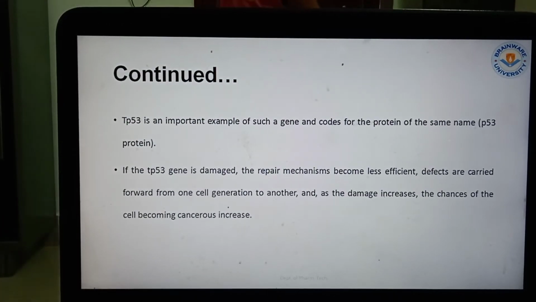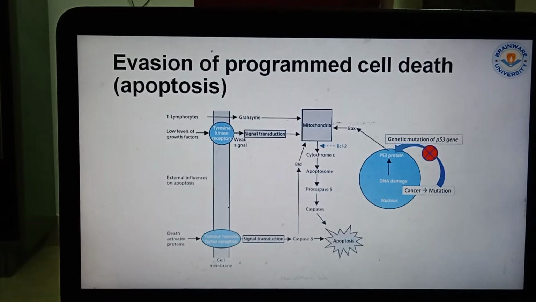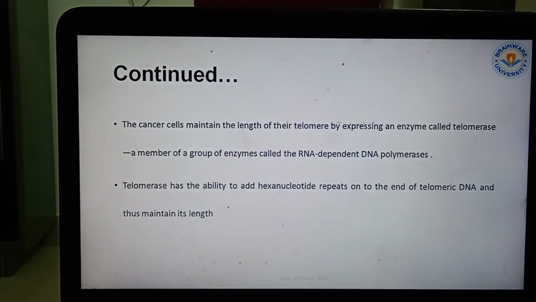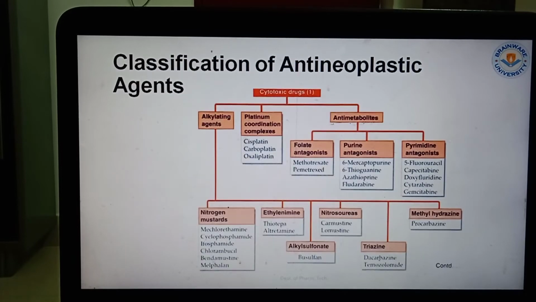Next, coming to cell cycle regulation, we know the G1, S, G2, M and cell cycle phases are there. So when the metaphase is going on, this is known as the cancer. Next, these are not required. I'm not going to discuss them elaborately here because you have to know the drugs for the cancer. So angiogenesis, that is also tissue invasion and metastasis. Tumor cells cause invasion, and as a result they cause angiogenesis, that is they are spreading in numerous ways.